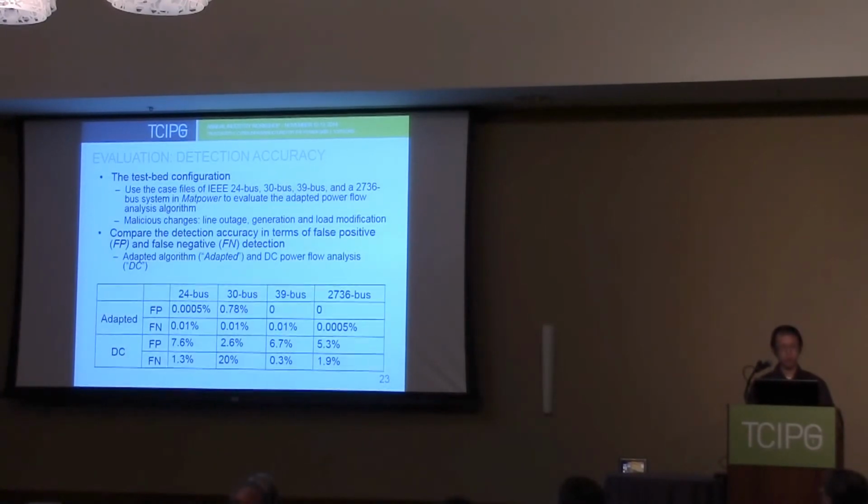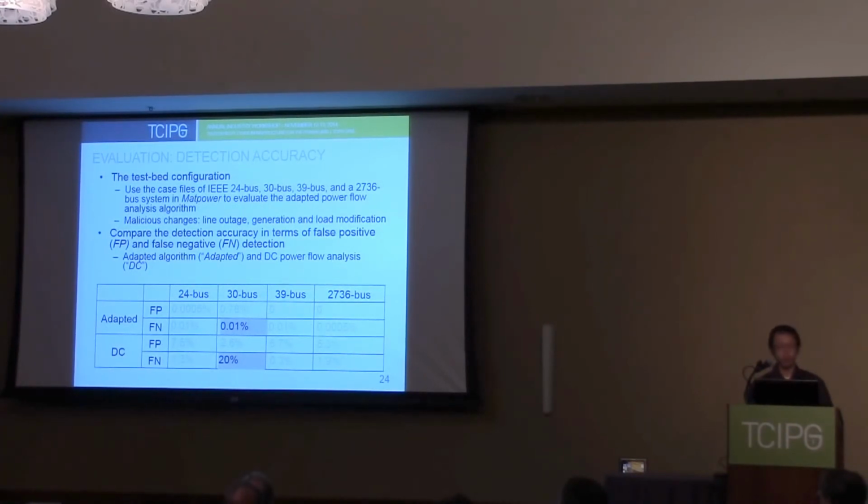In this table, we compare the detection accuracy in terms of false positive and false negative between the adapted algorithm and the DC power flow analysis. Due to the time limit, we can just focus on the 30 bus system, where the DC power flow analysis introduced the most false negative detections, as large as 20%.